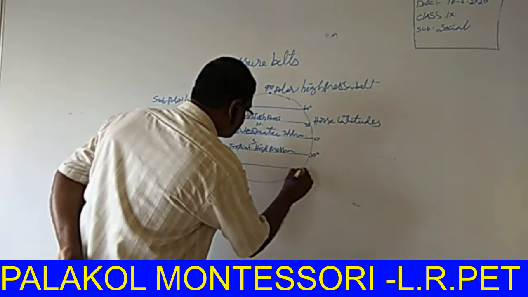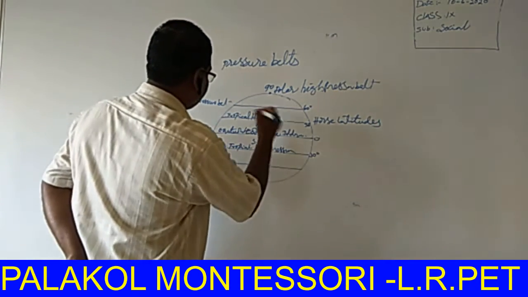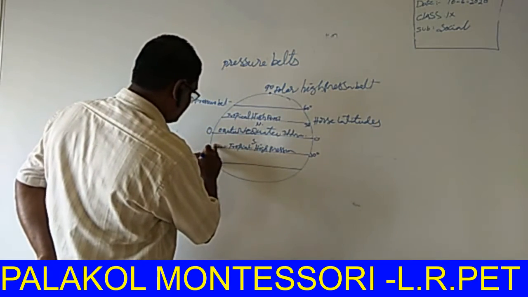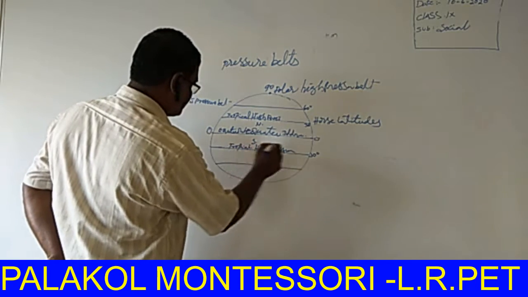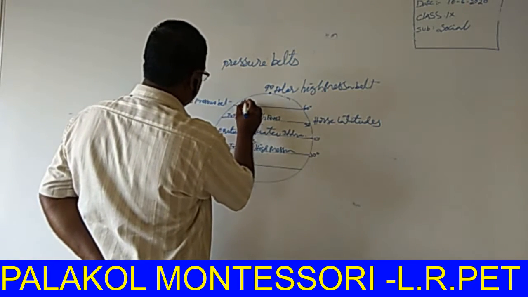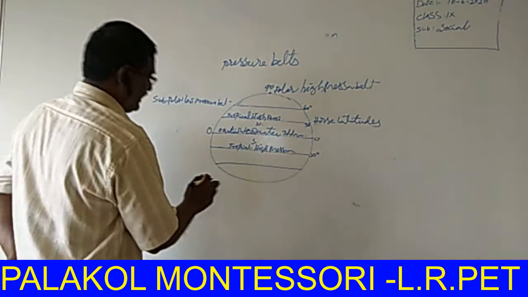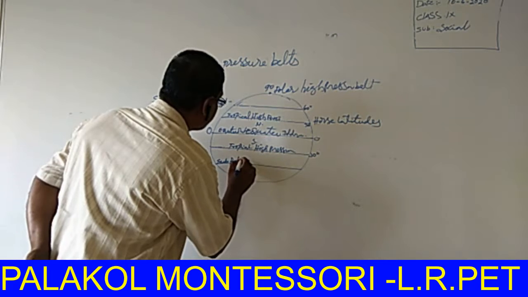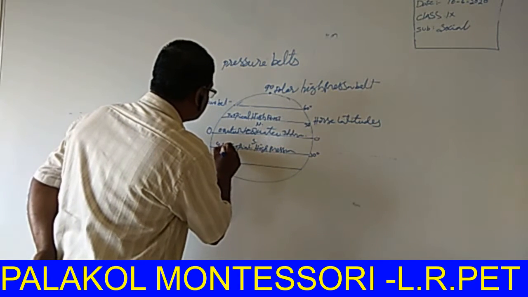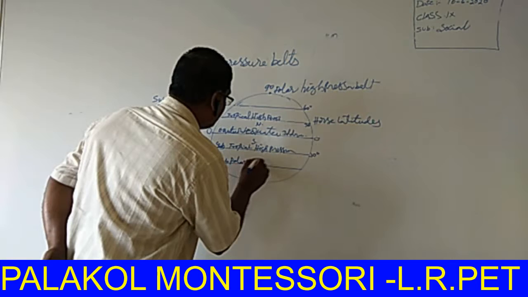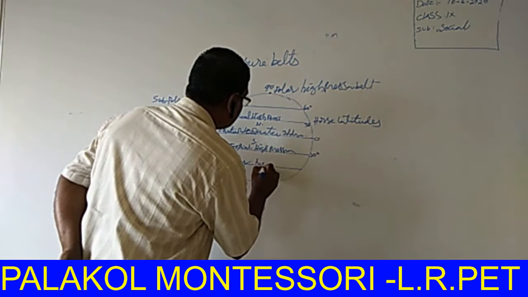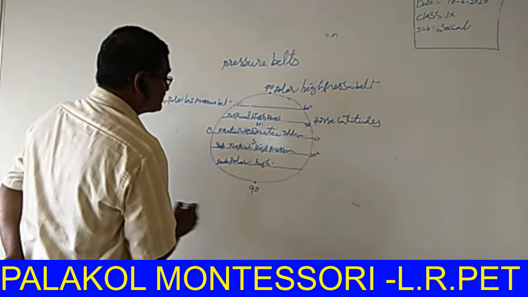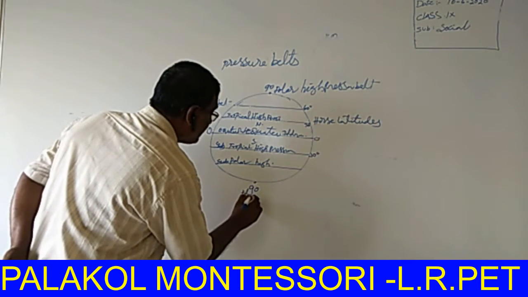This is the tropical high pressure belt and the subpolar low pressure belt and polar high pressure belt, and 90 degrees. This is called the polar high pressure belt.